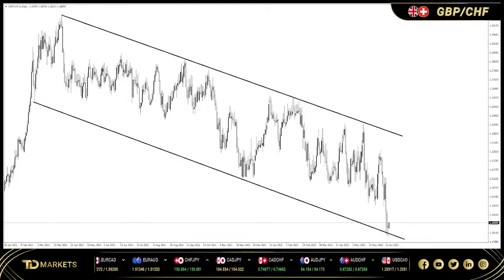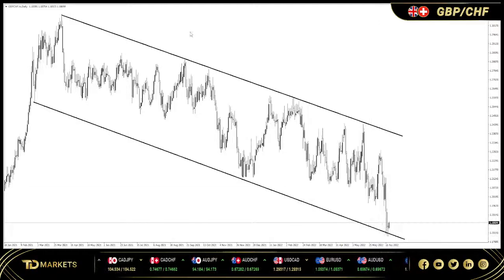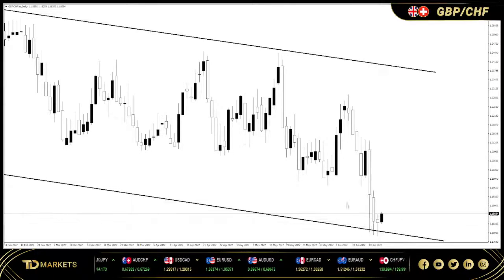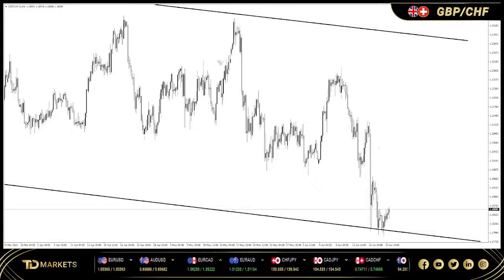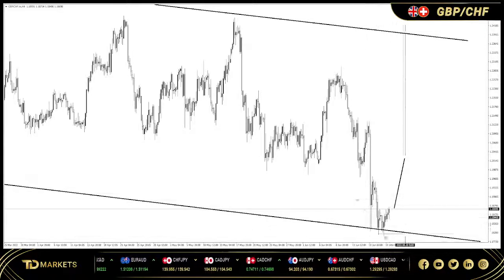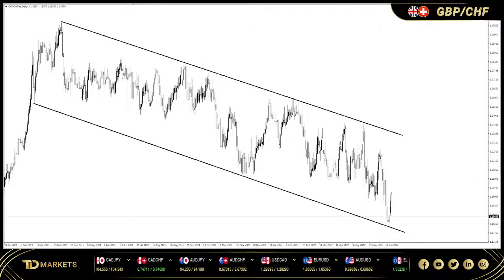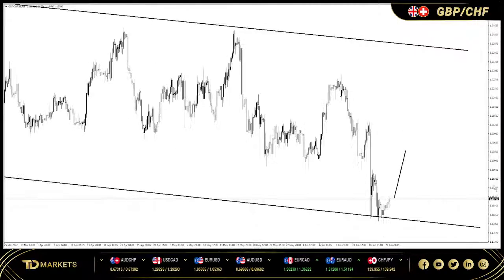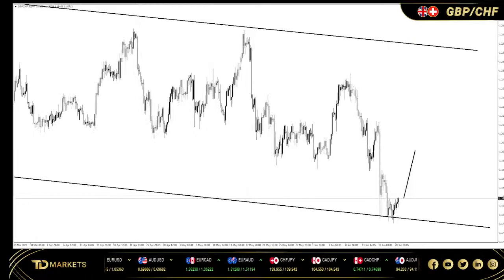And then we have pound Swiss. Pound Swiss is now trading at the bottom of the daily weekly structure. This is where it is trading. We've seen a lot of spikes to the downside from the daily view. And here now around the zone, we are looking for buying opportunities. From the daily time frame, the market is trading at the bottom of the structure, so any buy opportunity here we are going to take. So keep an eye out on pound Swiss. It is now trading at the bottom of the structure.